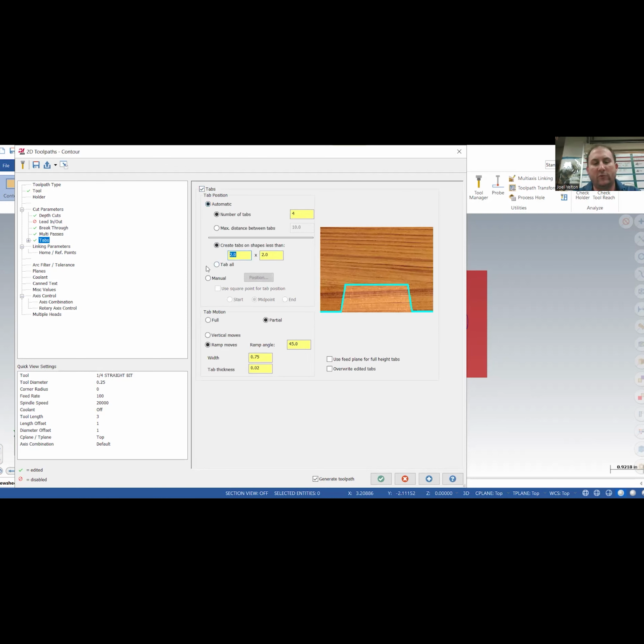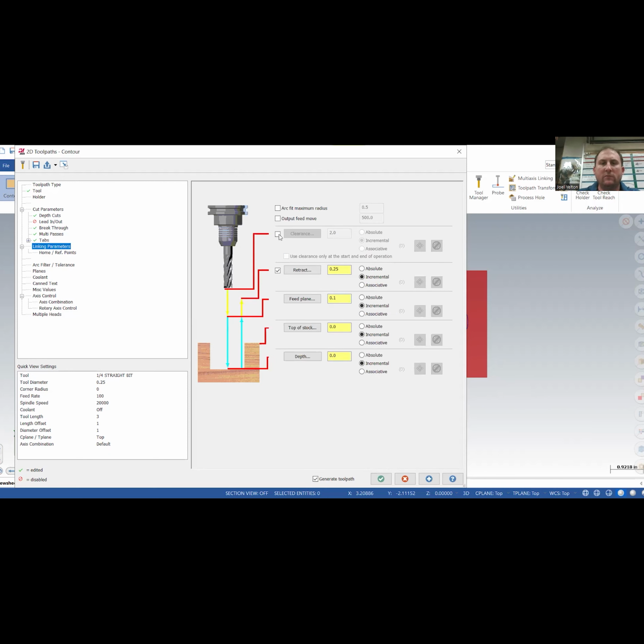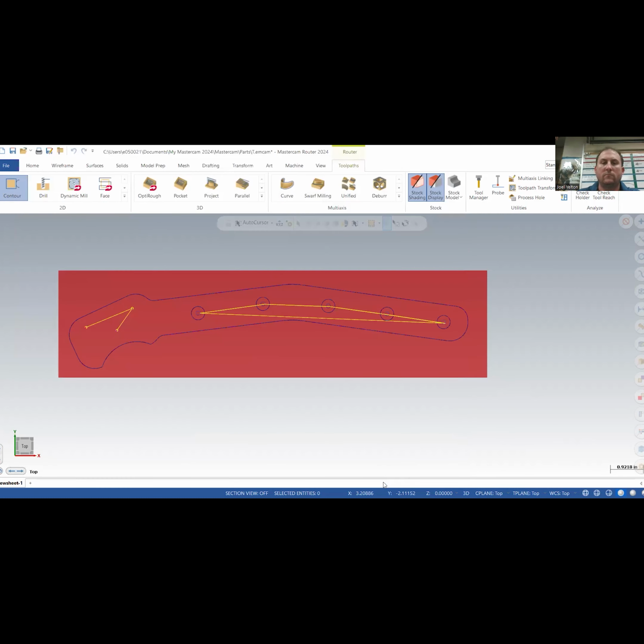And just for the hell of it, put 16 by 16. And we want it on a vertical move. And that should be good. Linking parameters. Depth of -0.5.